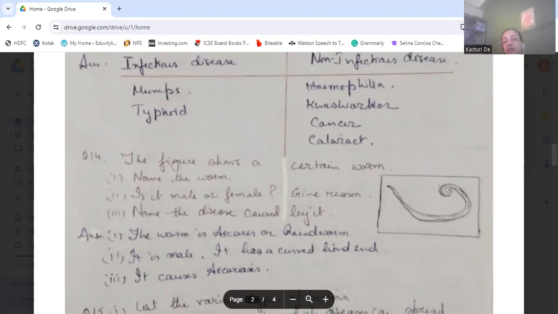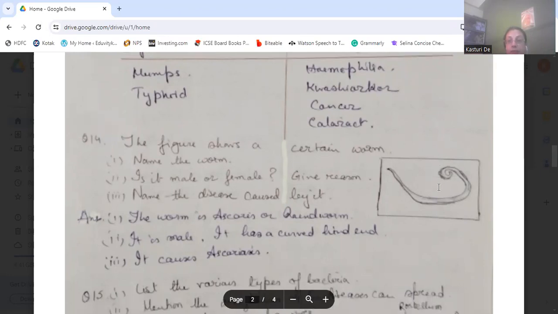We are identifying it as a male worm because it has a hind end which is curved. That's a characteristic of the male Ascaris. Its hind portion always remains curved. Then it causes ascariasis. The Ascaris causes ascariasis disease.